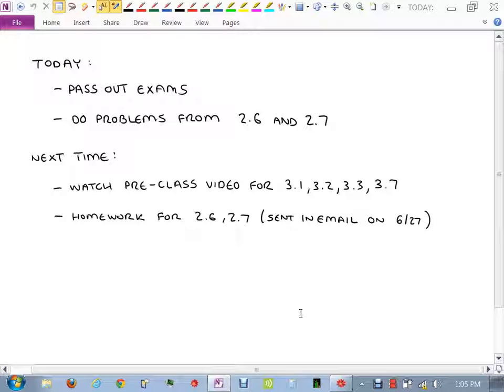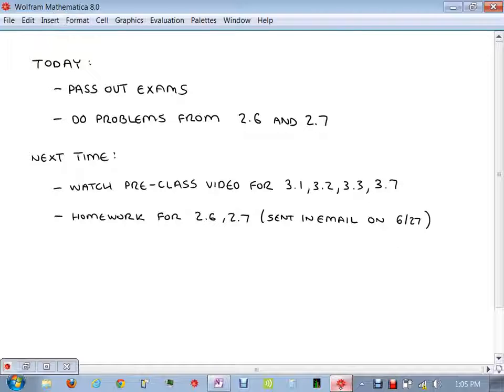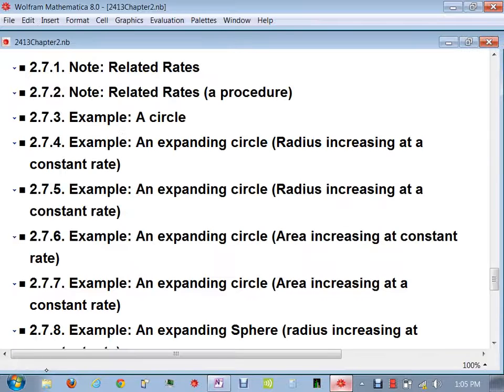So what I'd like to do now is start in 2.6, which was implicit differentiation. I'm going to go through real quick and talk about what it is, and then we're going to just do problems. We'll do lots of problems today. And I will start with requests. But first, let's look at the section for 2.6.